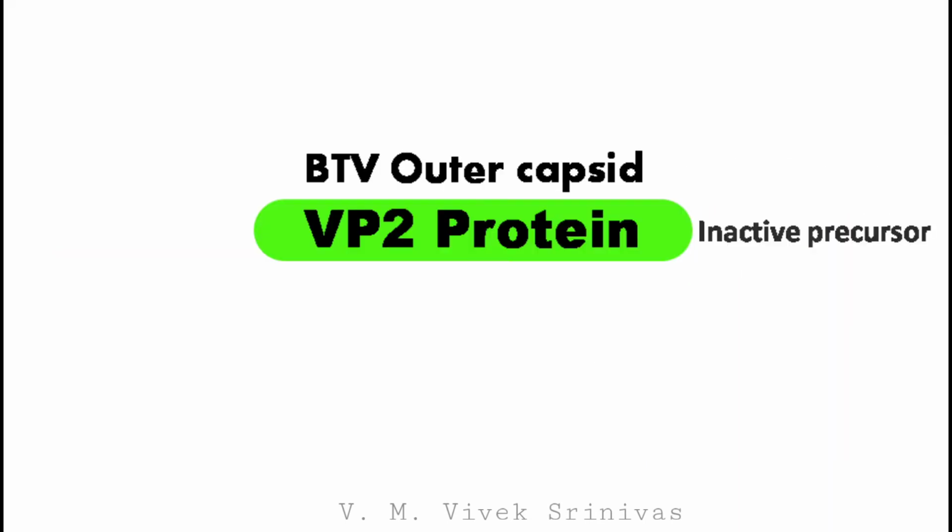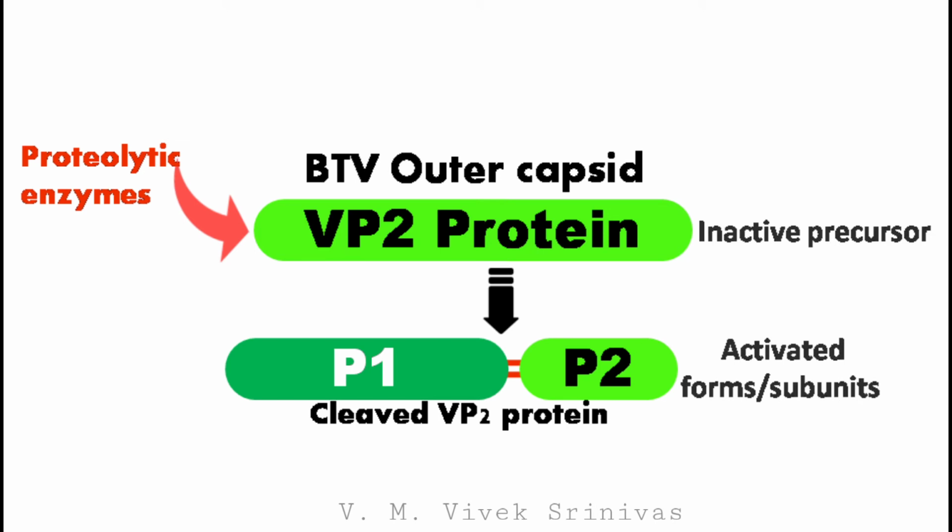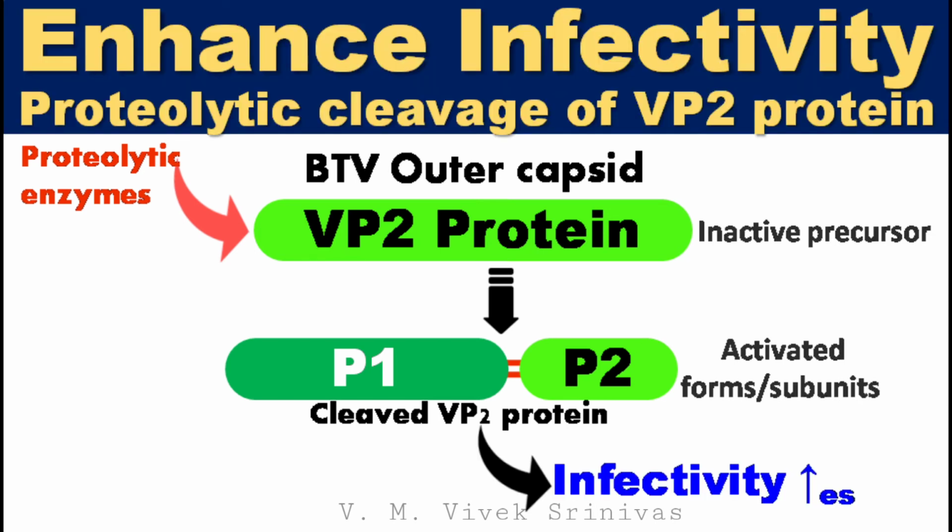In Bluetongue virus, the VP2 outer capsid protein generally exists as an inactive precursor. But once this inactive protein is reacted with proteolytic enzymes, the inactive VP2 outer capsid protein precursor gets cleaved or fragmented into active subunits. In this process, the infectivity of the virus gets increased for Culicoides insects.